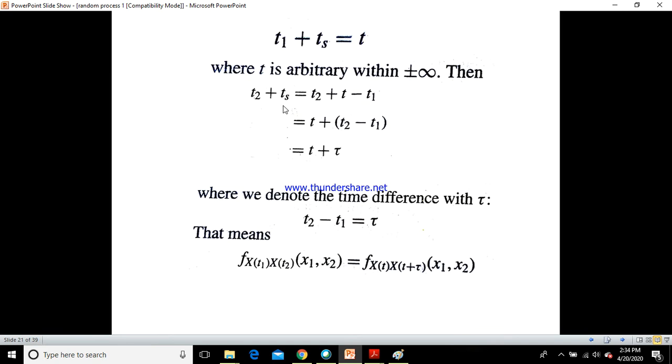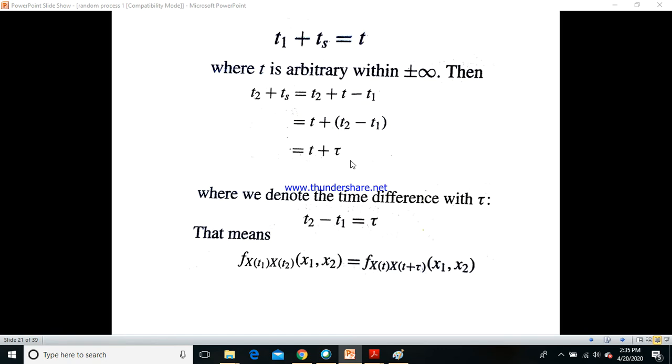Then t2 plus ts, the second shifted term, would be equal to t2 plus... if you take ts here, it becomes t minus t1. So in this expression, if you take only ts, it becomes t minus t1, and I am going to substitute that in the place of ts. Therefore t2 plus t minus t1 would be equal to t plus t2 minus t1. We all know what t2 minus t1 is. It is a time difference, and we denote that with the symbol tau. Therefore t2 plus ts would be equal to t plus tau.